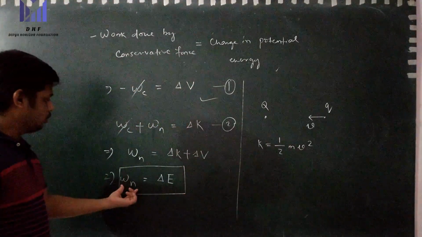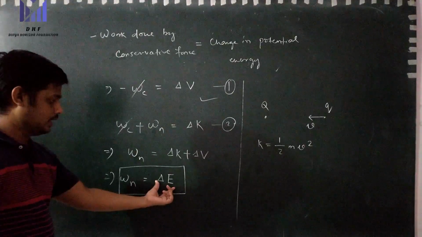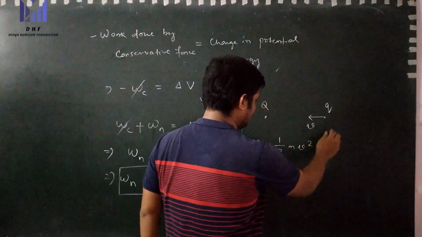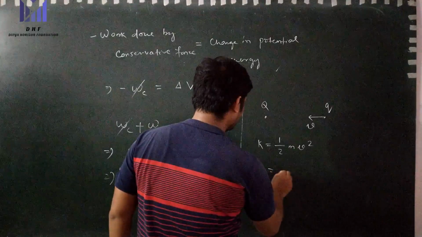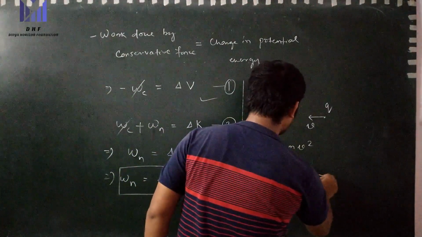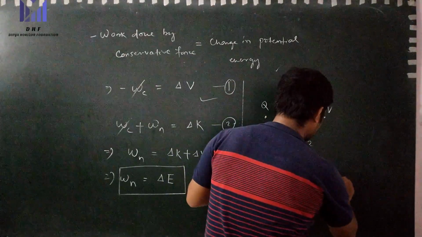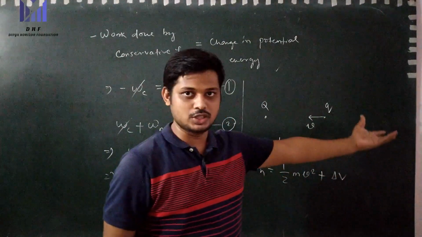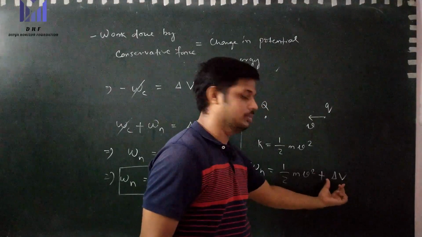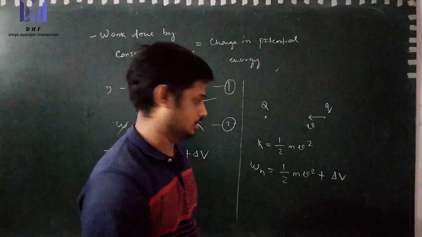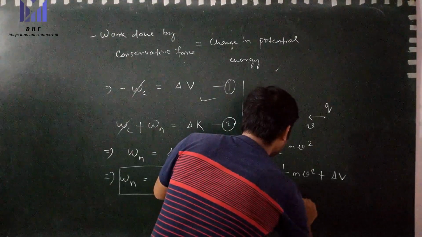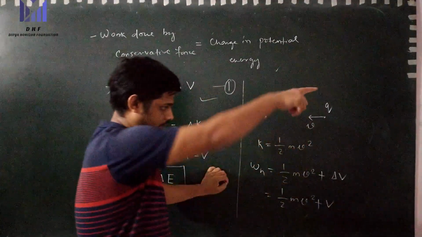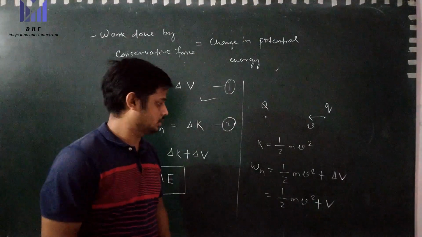So the work done by the non-conservative force is equal to the change in kinetic energy plus the change in potential energy. So the work done by the non-conservative force W_N is equal to half m v squared plus the potential energy change delta V. And as we have taken the potential energy at infinite distance to be 0, the change in potential energy is itself equal to the potential energy V at that position.